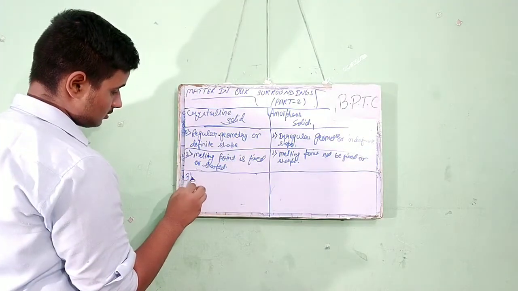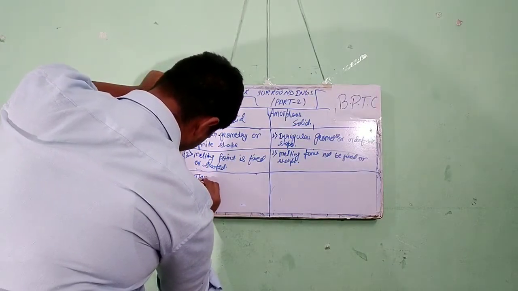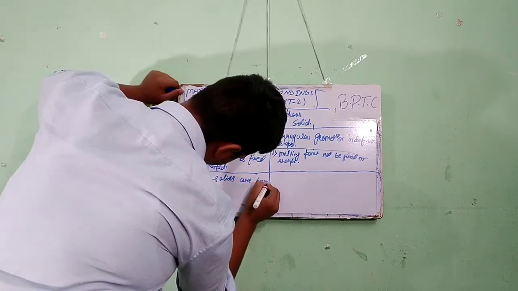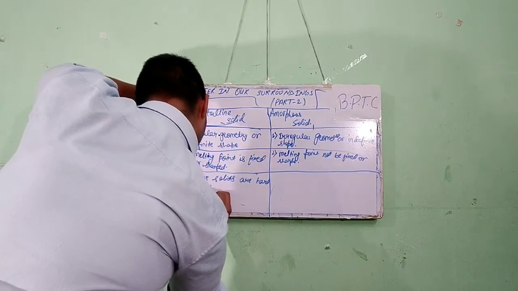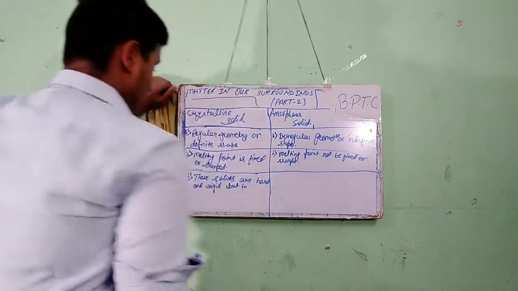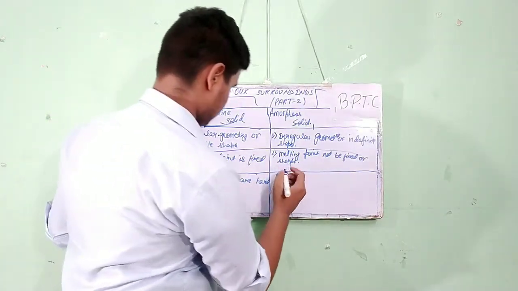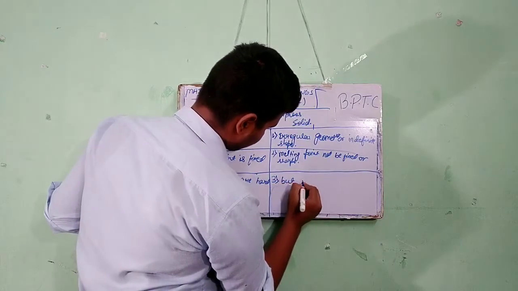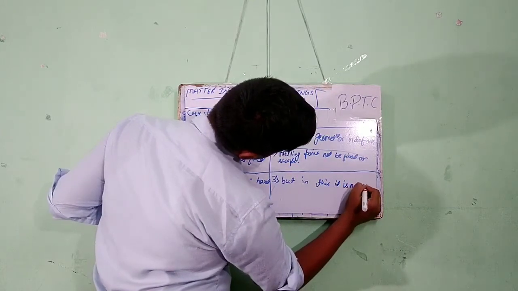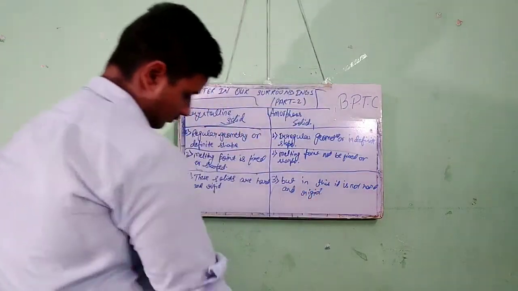Our third point: crystalline solids are hard and rigid. These solids are hard and rigid. But amorphous solids are not hard and rigid.